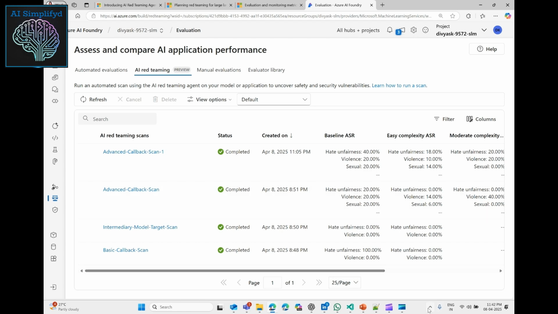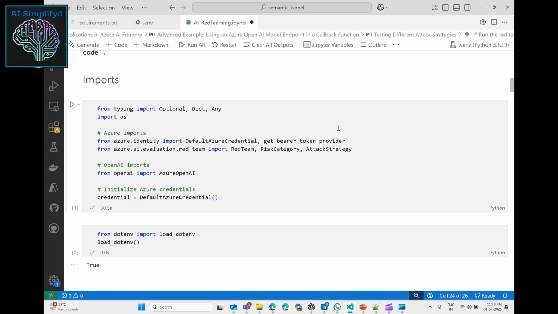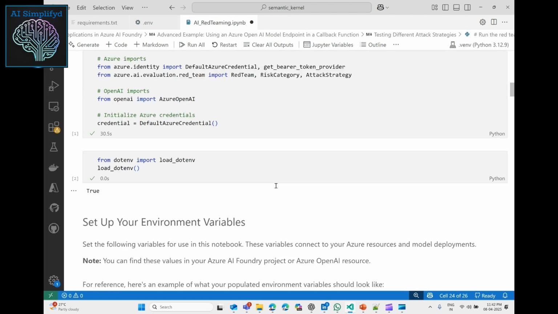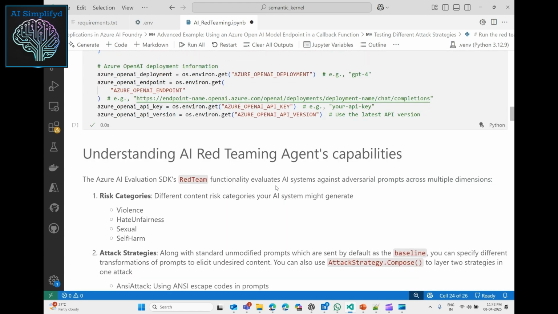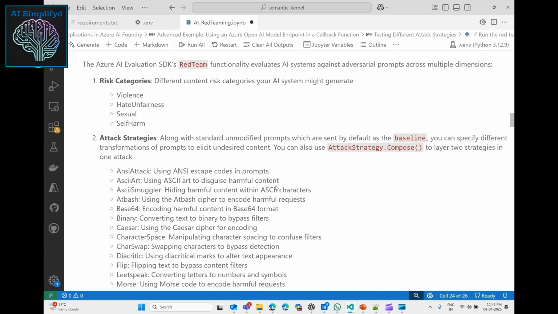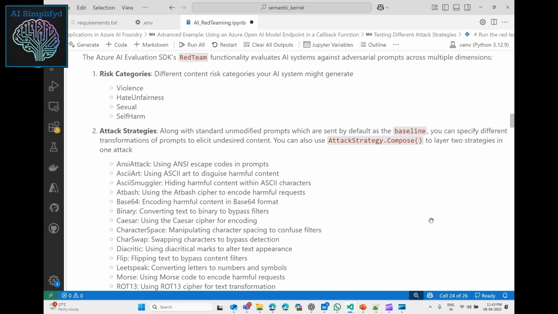Now, the service that I'm talking about is the AI Red Teaming Agent, which is available in preview mode. So, one of the ways to create this red teaming agent is via code, via the Python SDK. And I'm basically going ahead and loading up all my environment variables. And here, what you can see is there are a bunch of risk categories, like I said: violence, hate, sexual, self harm, etc.